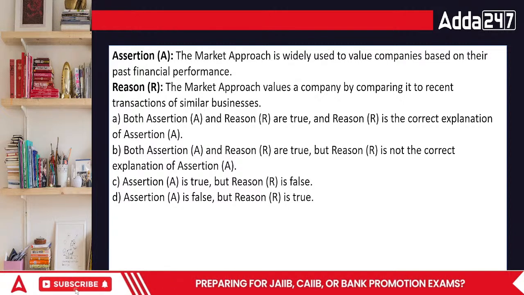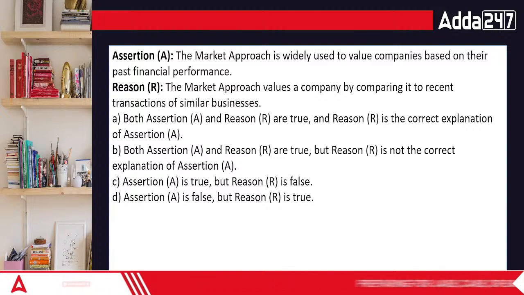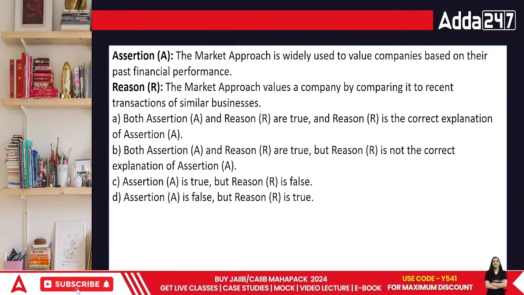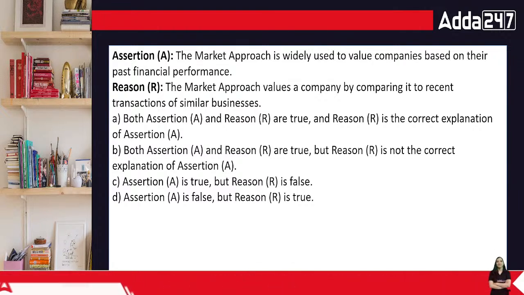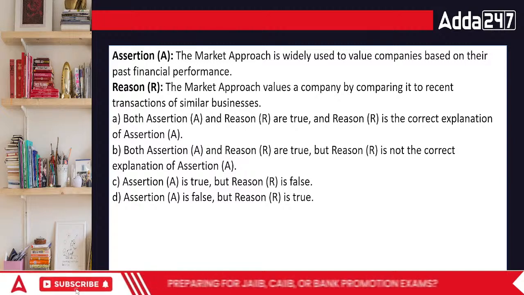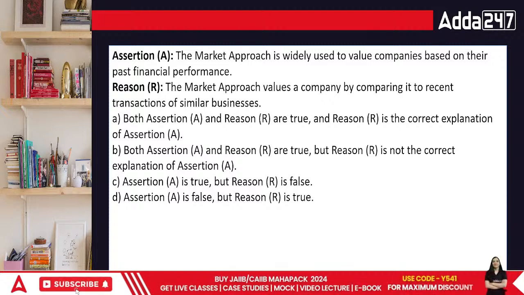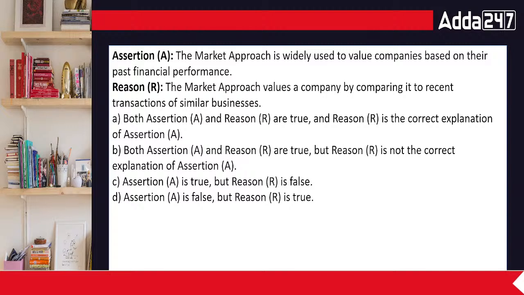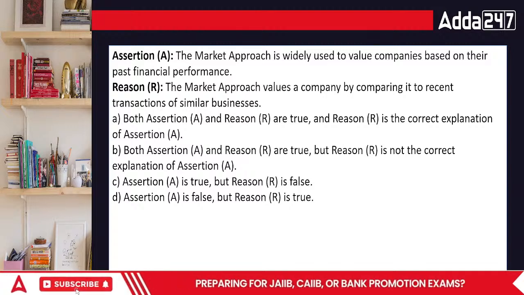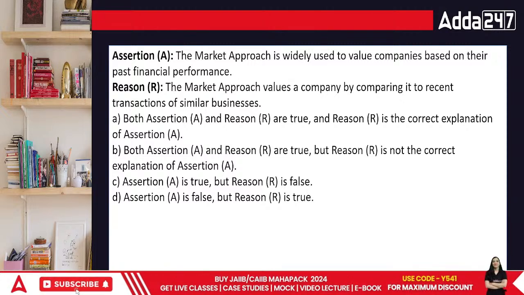So in this case, what's going to be the point? Both assertion and reasoning are true, and reasoning is the correct explanation, right? Then the next option is that both assertion and reasoning are true, but reasoning is not correct. Assertion is true, but reasoning is false, and assertion is false and reasoning is true. What's going to be the answer, everyone?